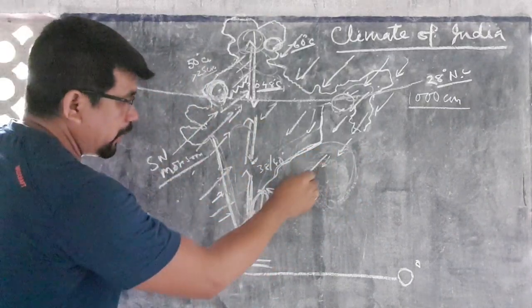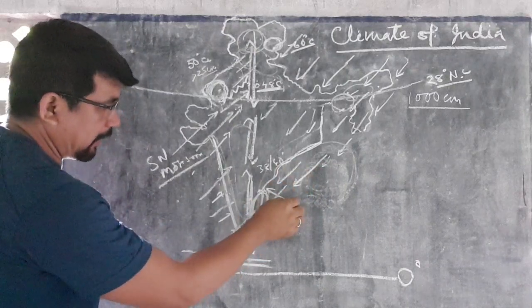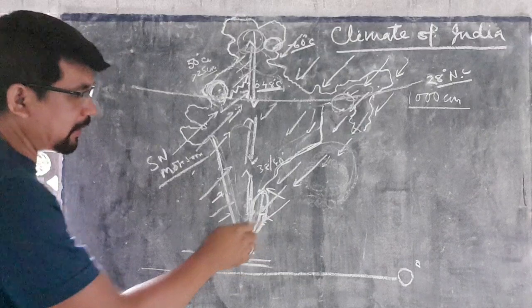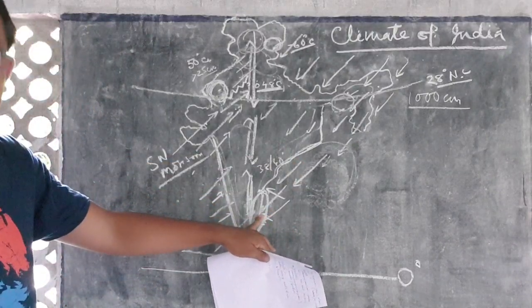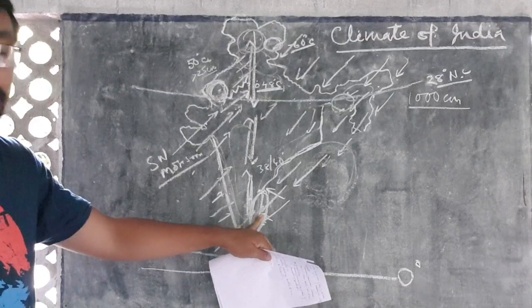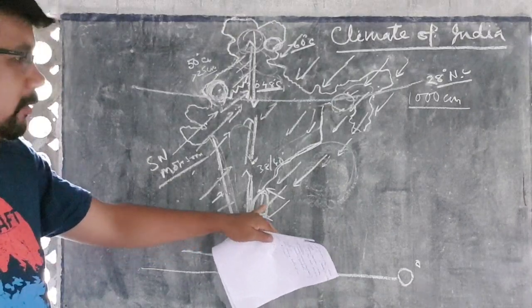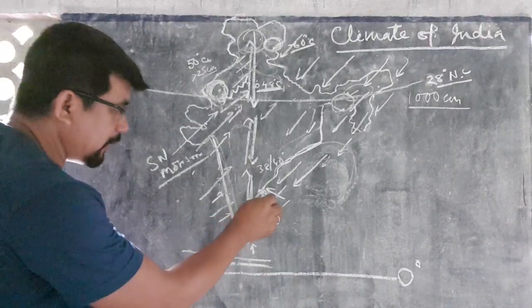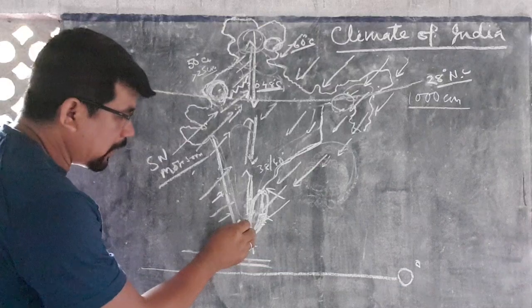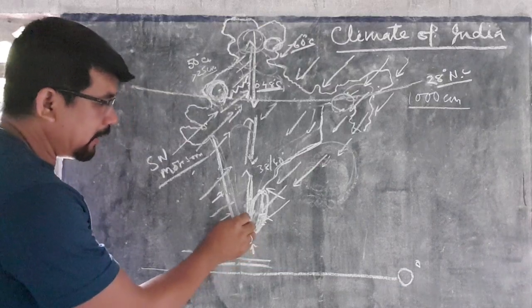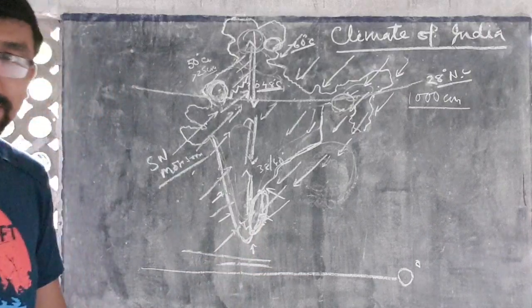And at last, the northeast monsoon enters the Indian landmass, in the coastal region of Tamil Nadu. And due to the presence of lots of moisture in this wind, rainfall occurs over this region because in the southern part of India there is a mountain known as the Nilgiri Hills.